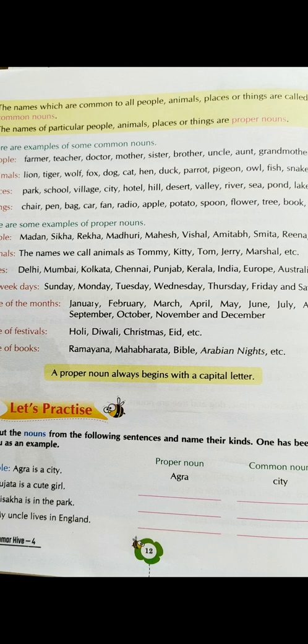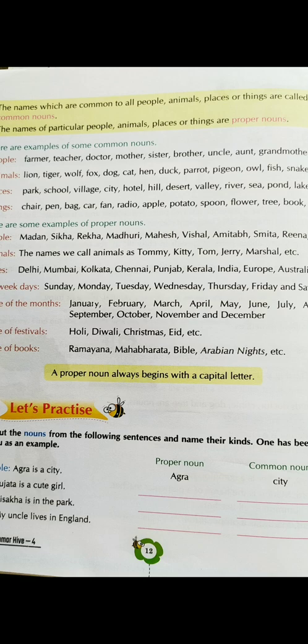So farmer is a what? Common noun, because that farmer who works in the field next to your house and that farmer who works nearby my field, both are referred to as farmers. So this farmer is an example of a common noun. Similarly, teacher: the person who used to teach your father is also called a teacher, and the person who is teaching you now, that is me, I am also called a teacher. So over here you need to keep in mind, this is an example of a common noun.